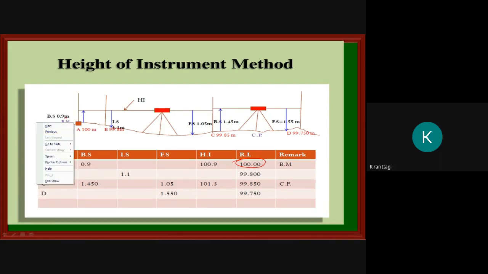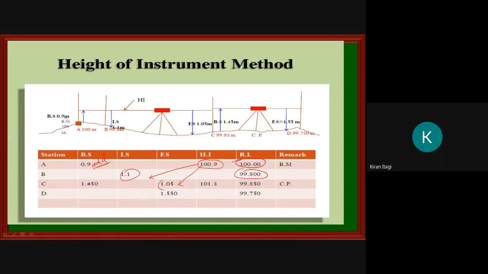It is 100. Okay, so write it as 100. Then what you have to do, you have to add the back side. How much you have got? That is 100.900. After that, in height of the instrument, you have to minus intermediate side, you have to minus force side. Okay, so after 100.9 minus 1.1, how much you have got? 99.90.